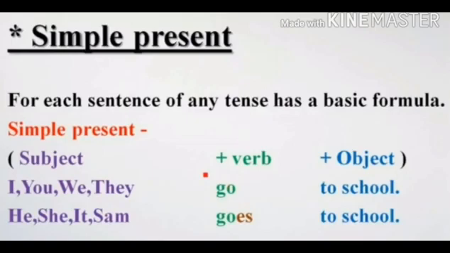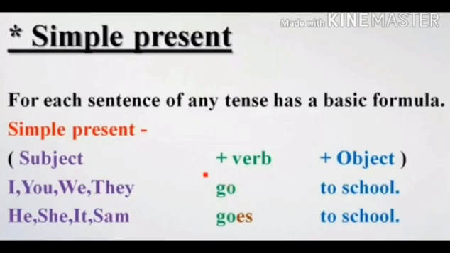Can you see the verbs go and goes? With I, you, we, they we use the verb go, but with he, she, it and a name of a boy, we use the verb goes. Means while writing a sentence, we must remember that for a person name, maybe a boy, a girl or an animal name or anything, we use the verb with an s form.